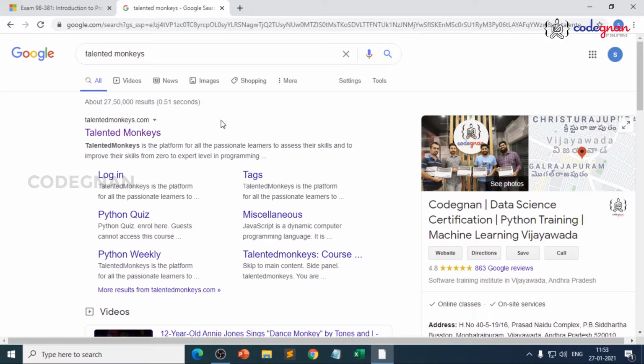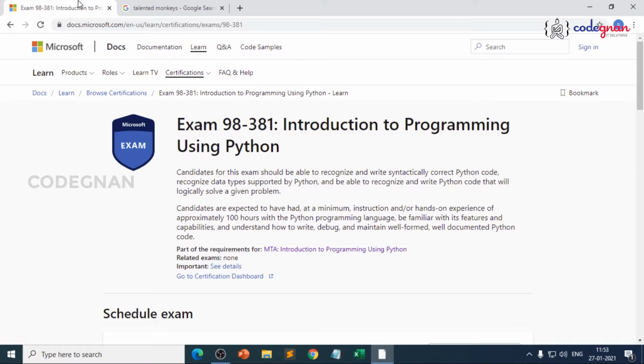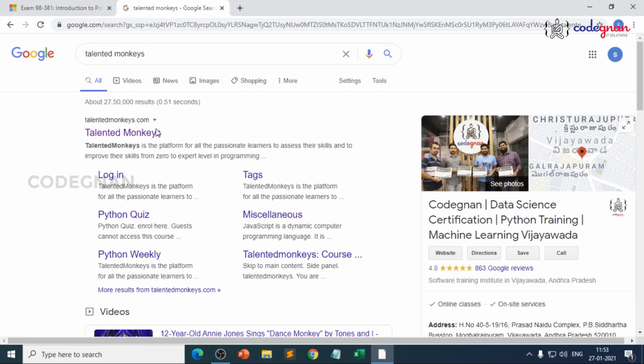The same thing you can use for JavaScript also if you have taken that course, because we have specially designed the portal so that you will get the format of the exam. I cannot say the same questions, right? So you should just understand the drag and drop format and how your MTA exam will be, because the main theme of Microsoft MTA exams is to make you understand how logical you are and how you are able to crack the questions within the given time interval, right? So just mark my words, it's simple. If you clearly practice on the portal n number of times, you can clear the exam very easily.